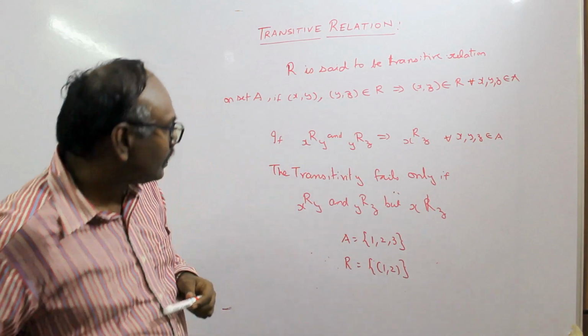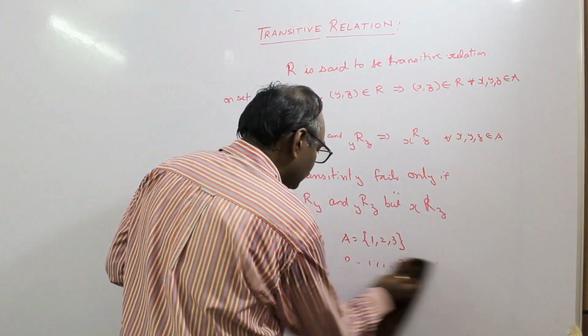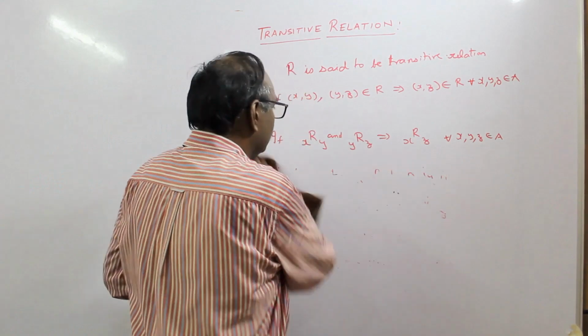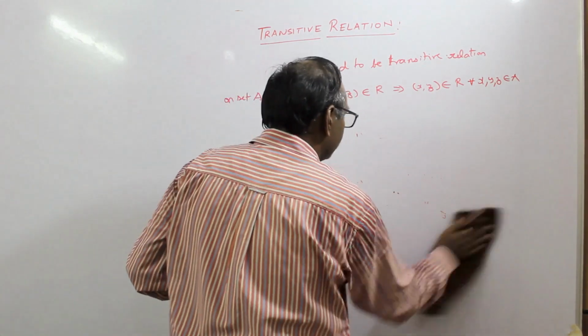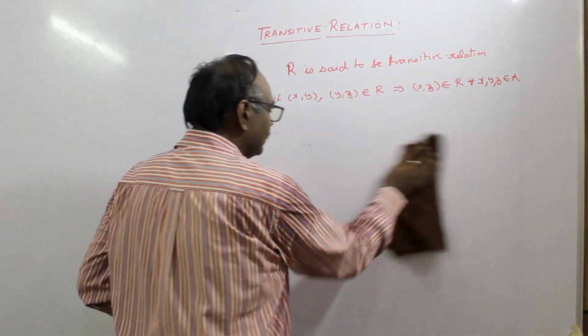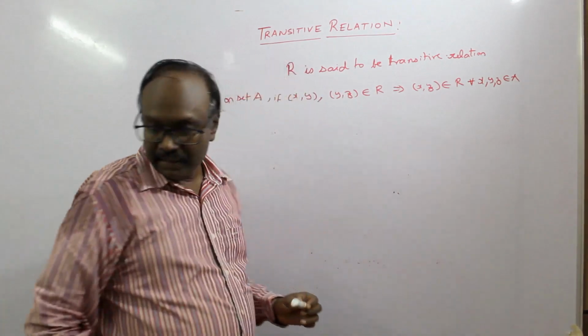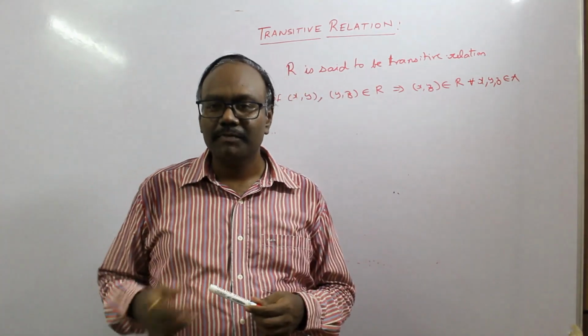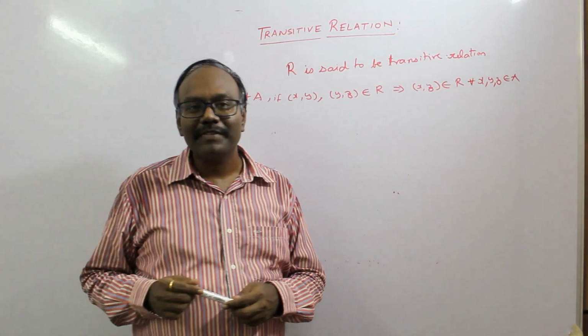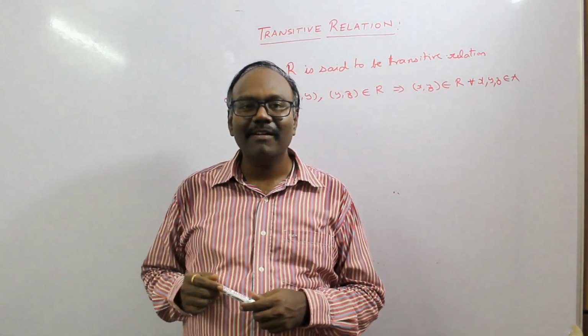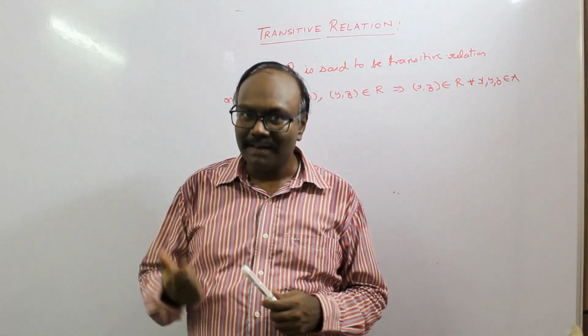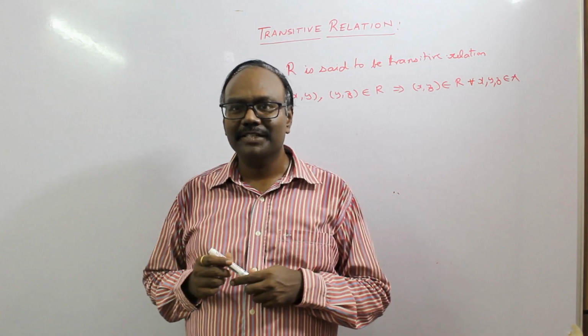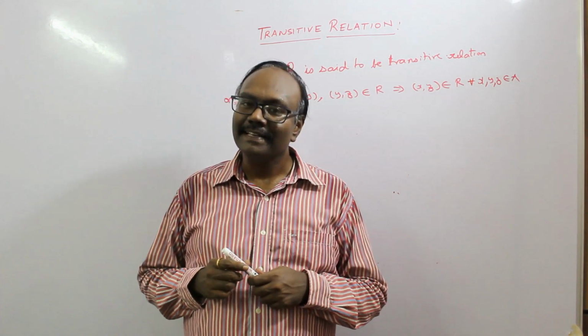Now let us see how many transitive relations can be made on a set containing one element. This could be an objective type question. The number of transitive relations that can be made on a set containing one element is 2.